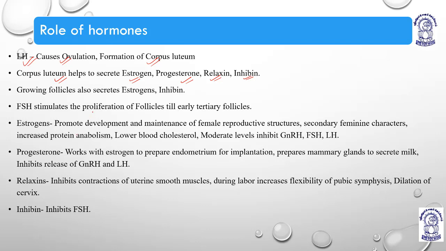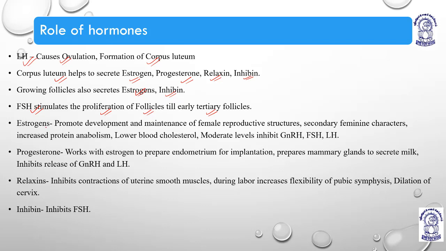Growing follicles, meaning the primary, secondary and tertiary follicles, secrete estrogens and inhibin. Estrogen basically gets the body ready for ovulation, and inhibin creates a negative impact on FSH, saying that ovulation is going to happen, so do not further proliferate or mature new follicles. FSH stimulates the proliferation of follicles till early tertiary follicles, before the mature tertiary follicle.